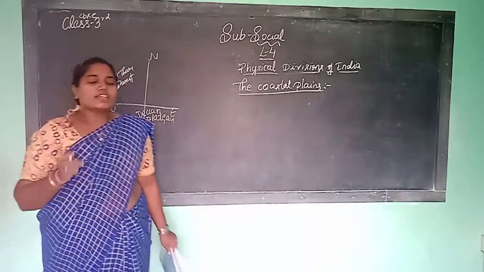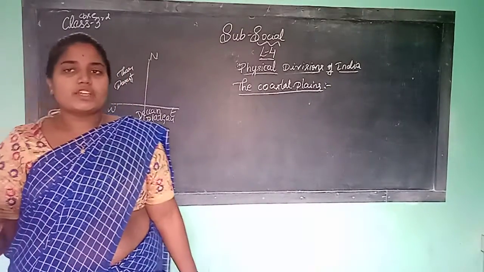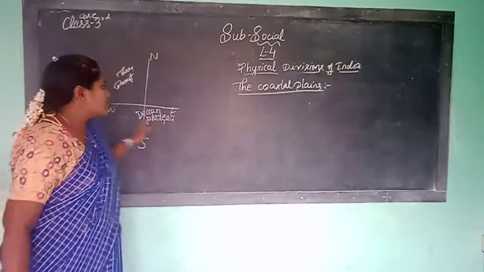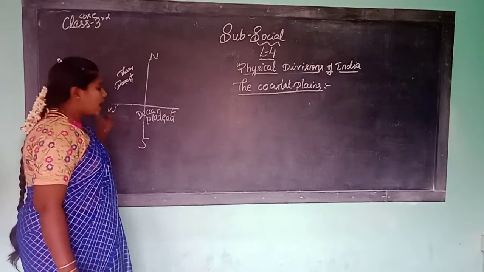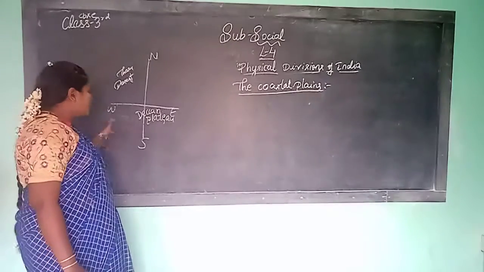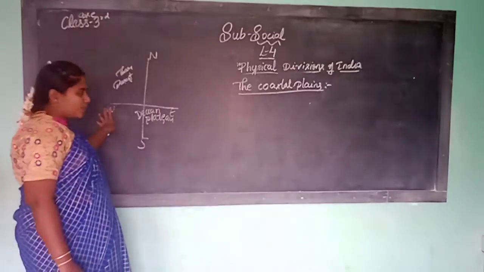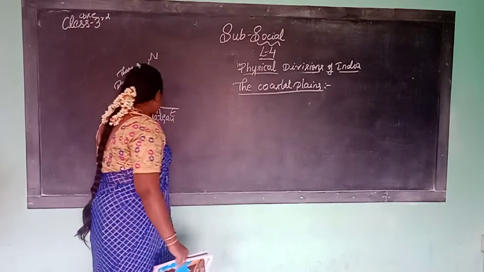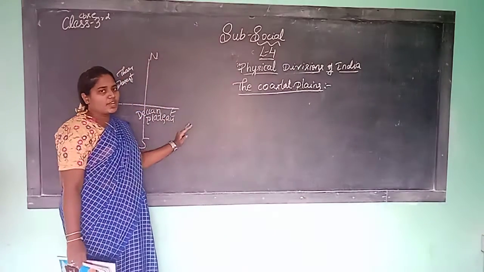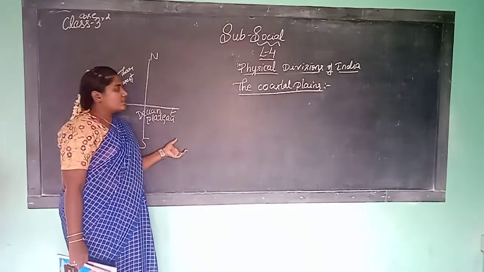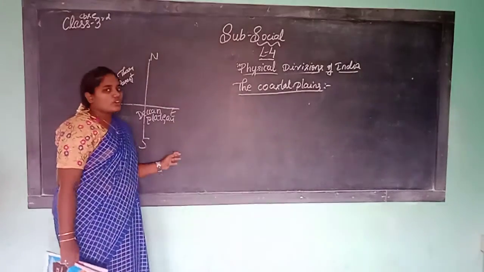Understand, children? Eastern coastal plains, western coastal plains, you know where they are, right? On the west side, between the Western Ghats and the Arabian Sea, is the western coastal plains. Between the eastern Ghats and the Bay of Bengal, there is the eastern coastal plains.